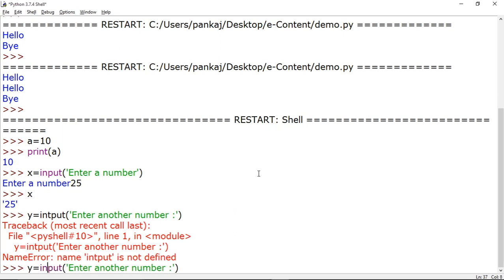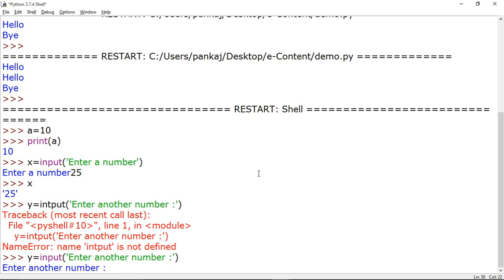Now you can see here, on this line we are getting some error just because instead of writing input, by mistake I have written Input. So always remember these function names are very important in Python, and Python is also a case sensitive language. The meaning of case sensitive is that lowercase letters and uppercase letters are treated differently. So if you make any mistake, it is going to give you an error.